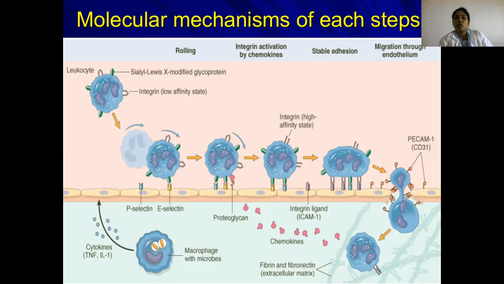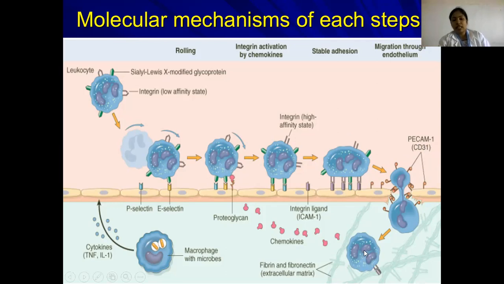Okay. So for rolling, selectins are essential. For adhesion, integrins are essential. And for migration through the endothelium, we have PECAM-1, that is CD31, platelet endothelial cell adhesion molecule, which helps in breaking the inter-endothelial cell junction and the basement membrane, and the leukocyte comes out of the endothelial cell and reaches the extravascular space.